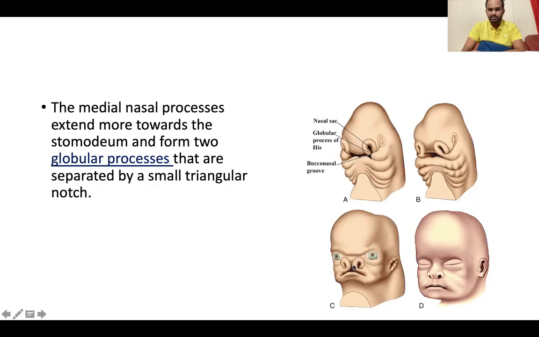So these globular processes, see, this is one globular process. This is another globular process. These processes are moving towards the stomodium, towards the mouth, and both are separated by a small triangular area, a triangular notch.